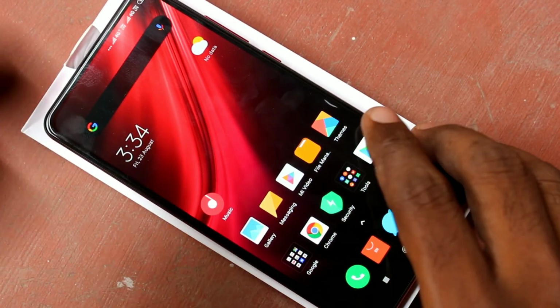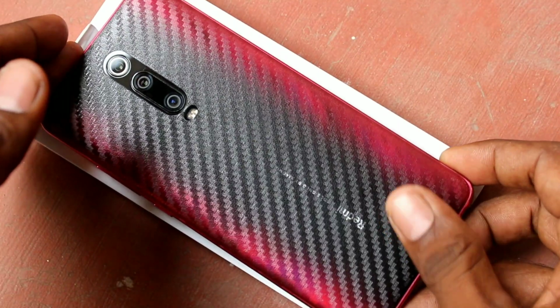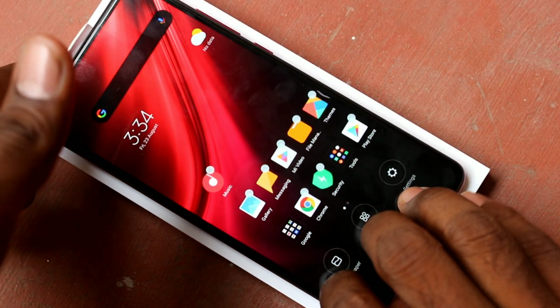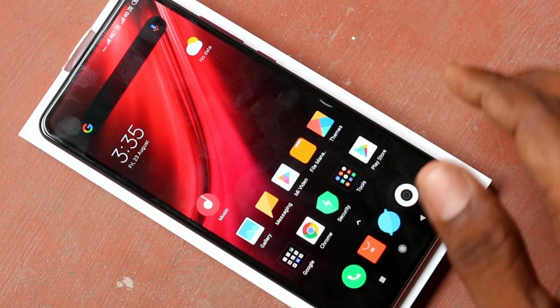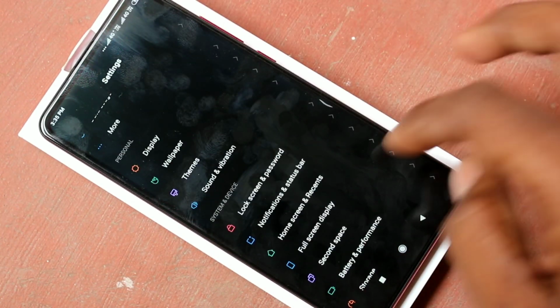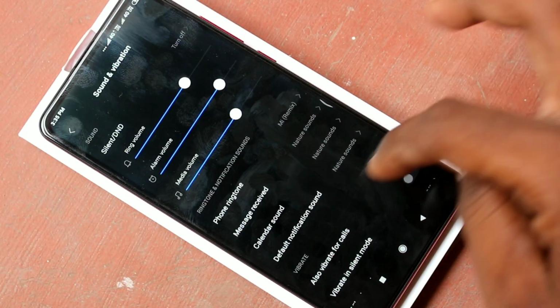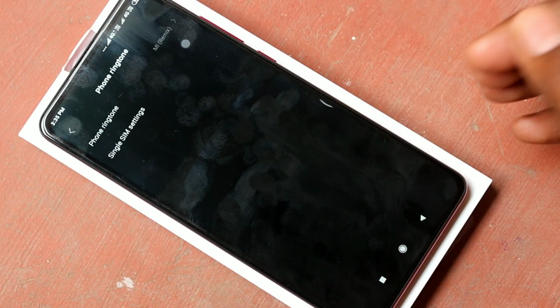This is Redmi K20 Pro smartphone. In this video, we'll learn how you can set ringtone in Redmi K20 Pro smartphone. First of all, go to the settings in your phone. Click on settings, click on sound and vibration, click on phone ringtone.